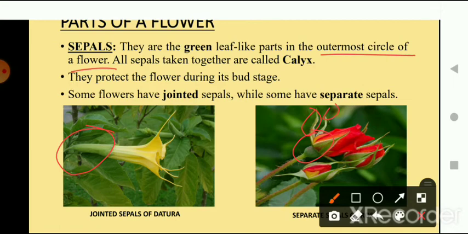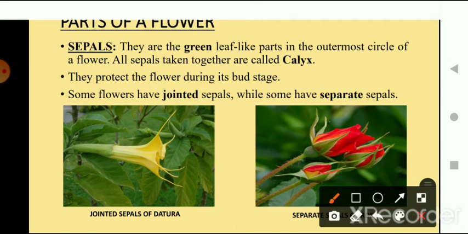But if we talk about a single part, then we are going to call it a sepal.